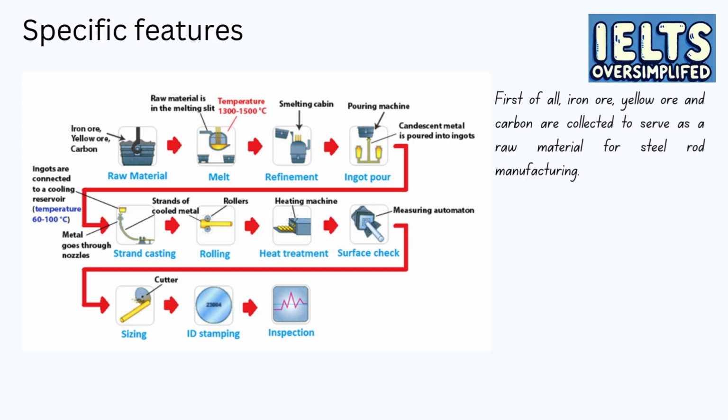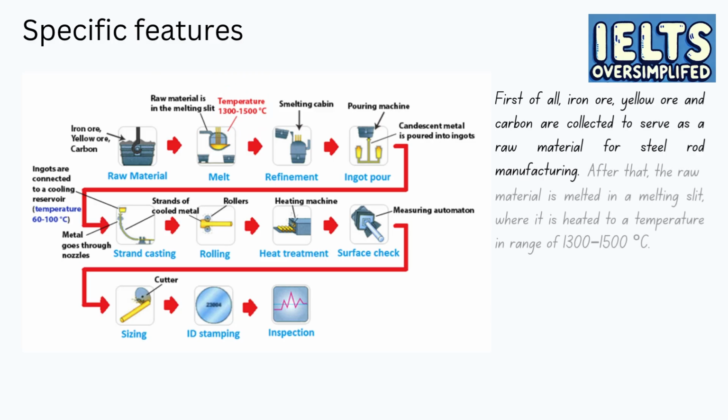We can see that the picture illustrates a container with a white-hot metal. One arrow points to the container saying, "Raw material is in the melt-in slid." The other arrow indicates the temperature range. I used all this information to describe the stage of process. After that, the raw material is melted in a melting slit, which is heated to a temperature in range of 1,300 to 1,500 degrees Celsius.